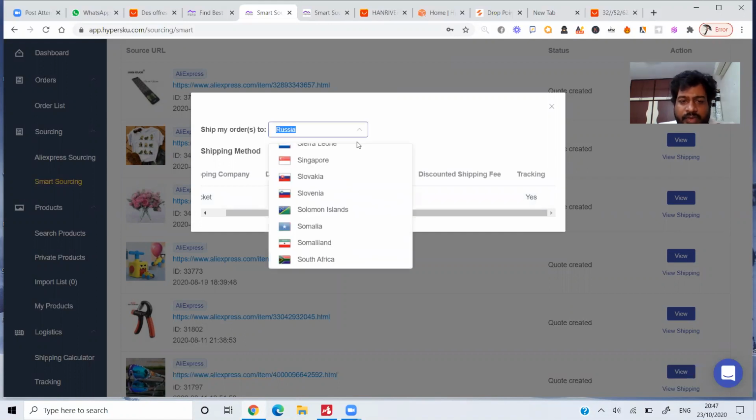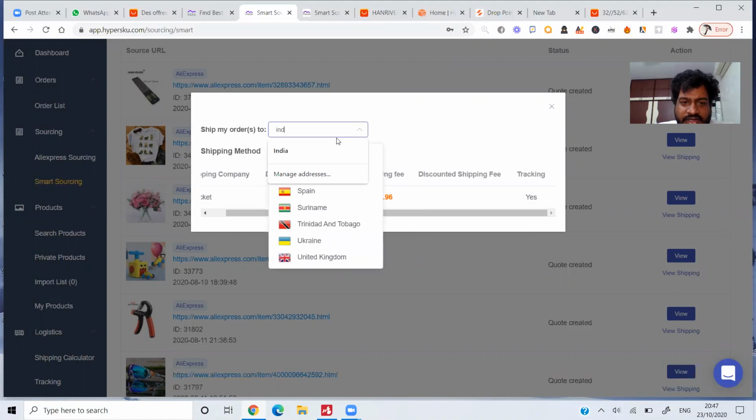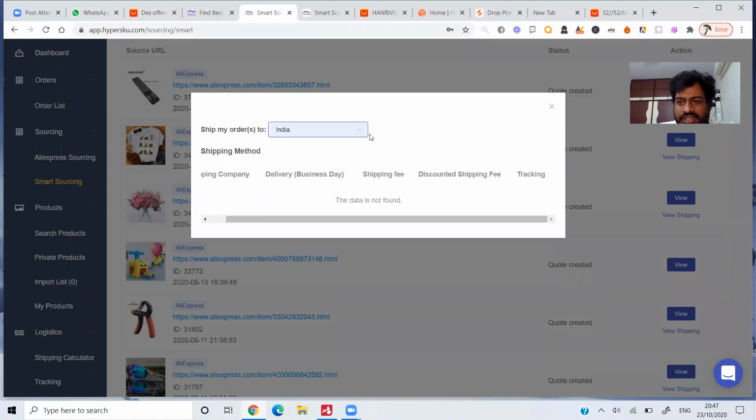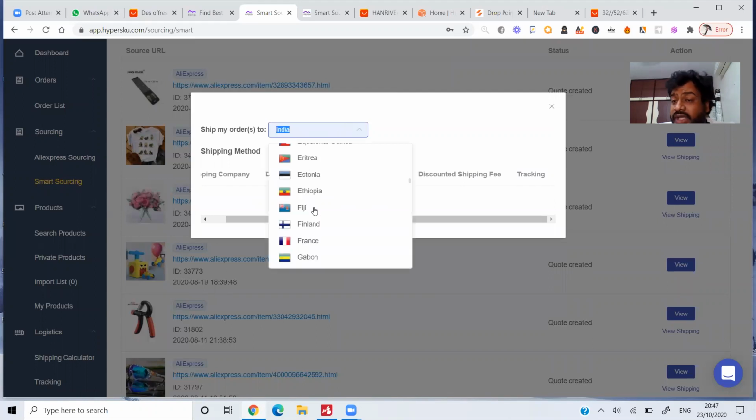For example, you wanted to sell it to India. Let me check India here. How much do they charge for India? No, they are not shipping it to India anyways. So this is how you check it, guys.